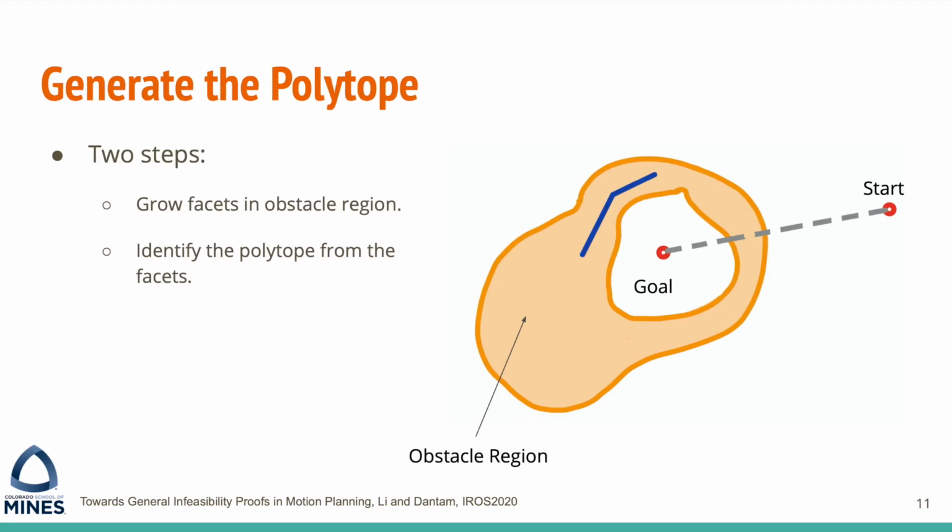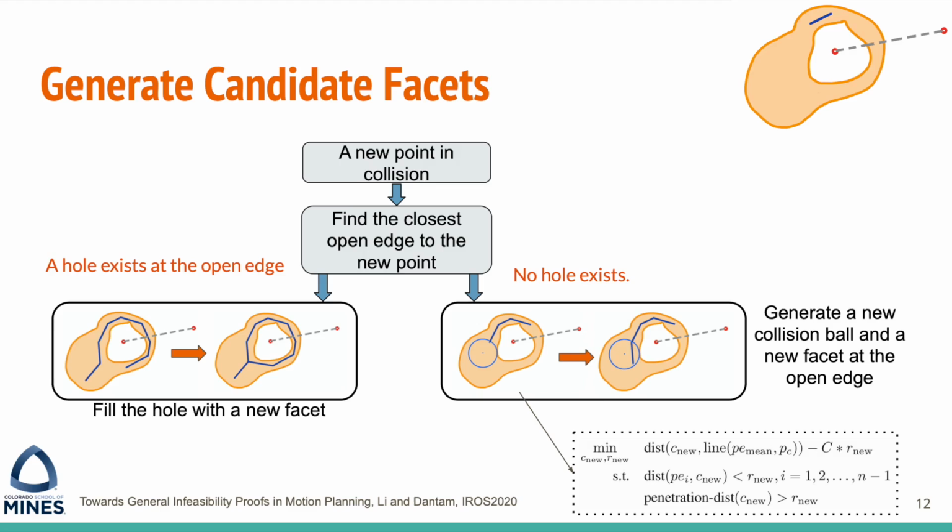Here is an animation showing how we generate the polytope in the two steps. First, using points sampled in the obstacle region, we generate a bunch of facets. The facets all exist entirely in the obstacle region. The second step is to identify the closed polytope from those facets. The final polytope is shown in red in the figure. Now we go into details of the two steps.